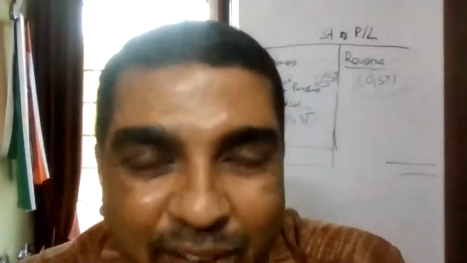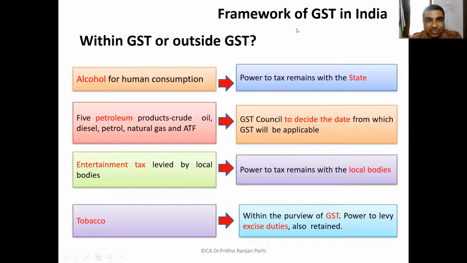Right now, the situation is that it is not included in GST. Okay, so the power is there, it can be included, but the Council has to decide when to include it. Is it okay? So you have to remember these exceptions, these five items.